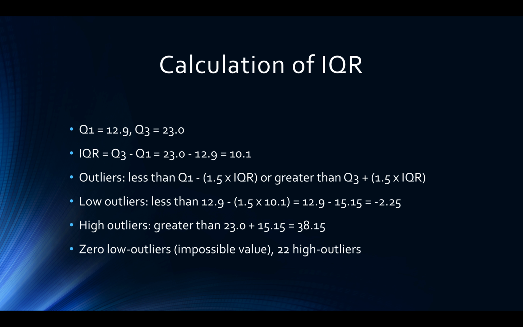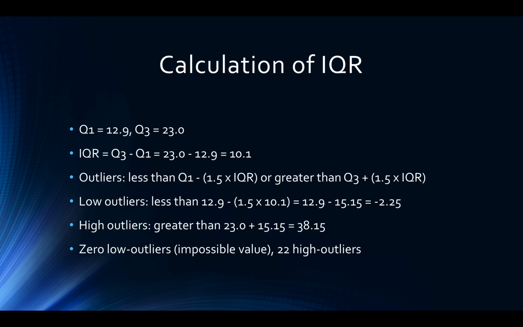For the calculation of the interquartile range, as I mentioned on the previous slide, the first quartile value is 12.9, with the third quartile value being 23. This makes the calculation for the interquartile range to be equal to 10.1.